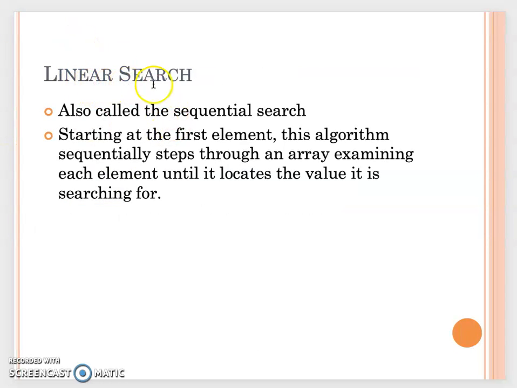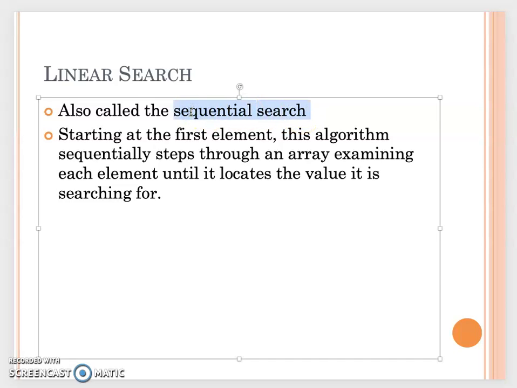Like we say, the linear search is also called the sequential search. The reason is because we don't know if our data is in a specific order. So when we want to search for a matching value, we need to start from the first element and compare the elements one by one with our search value. So that's why we call it the sequential search.